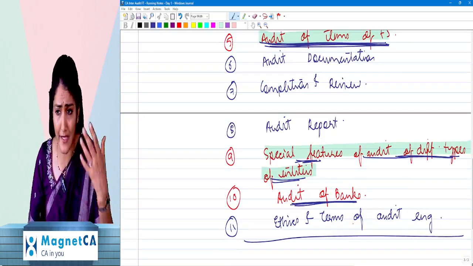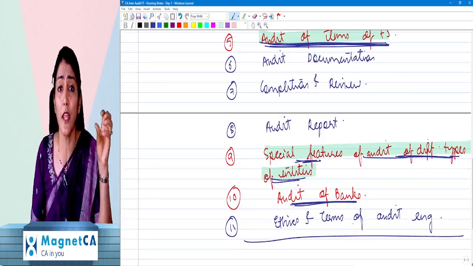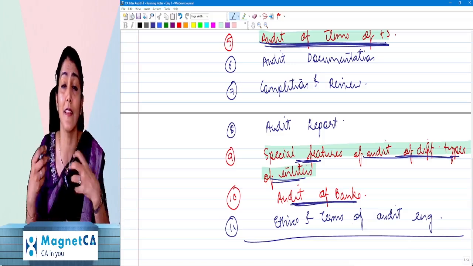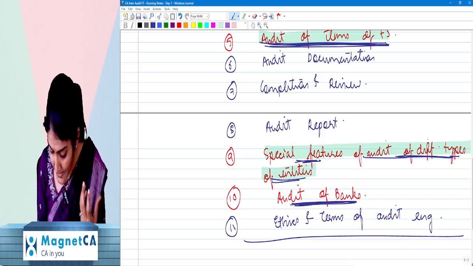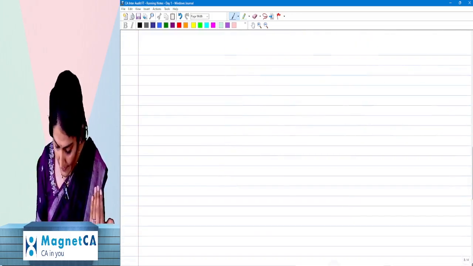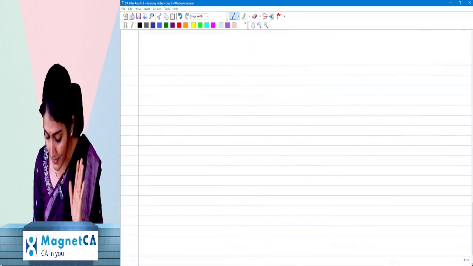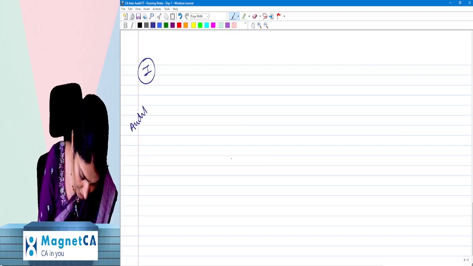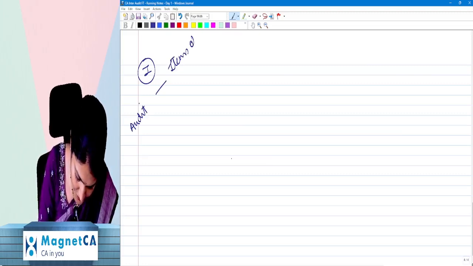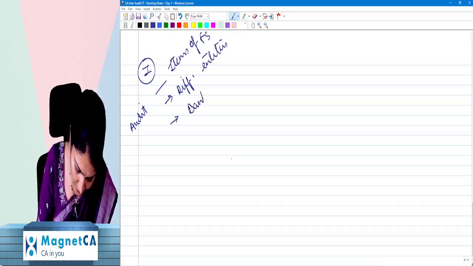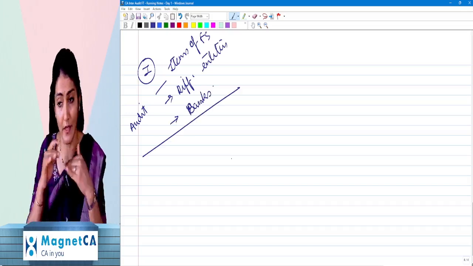Mainly at your articleship, you happen to get to do the bank audit, right? So that is why the bank audit chapter is there in CA Final also, and it is there in CA Intermediate also, right? So that is the chapter of the audit of the banks. So one part of my syllabus, as per the study material and as per the sequence given in our book, is regarding the audit of the items of the financial statements, the audit of the different types of entities, and the audit of the banks, right? That is one part of our discussion.